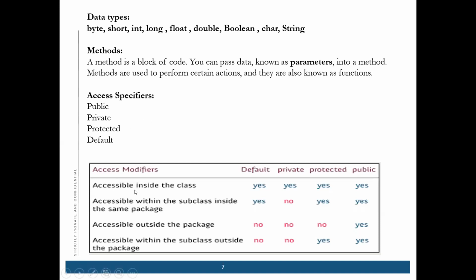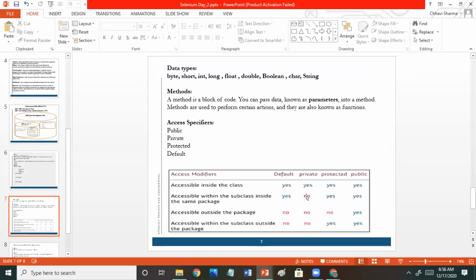These are accessible inside the class. These are all different modifiers, and these are the properties where you can describe it.